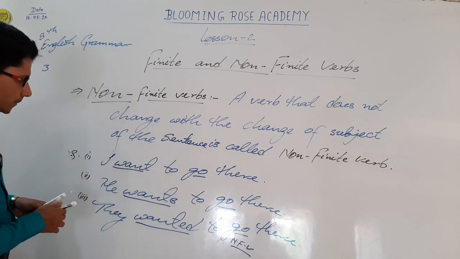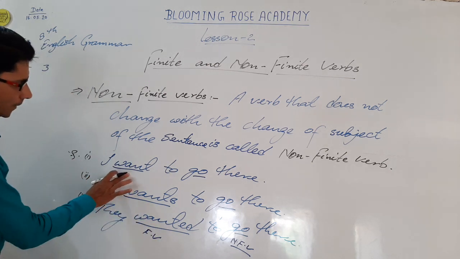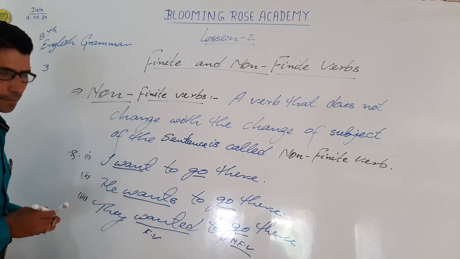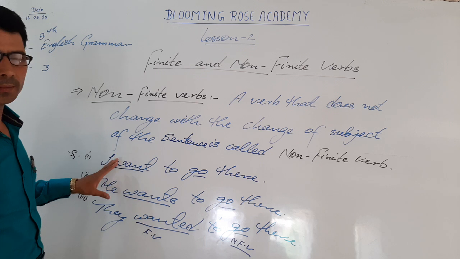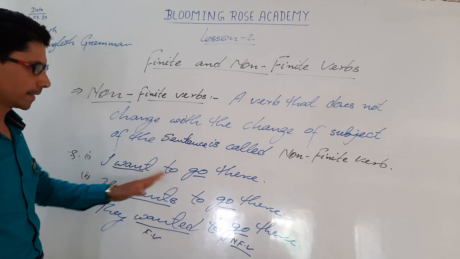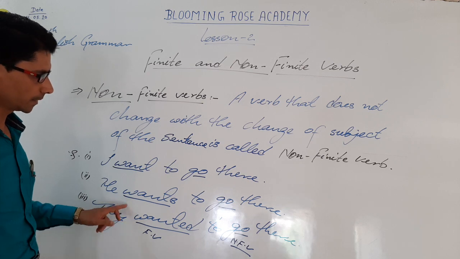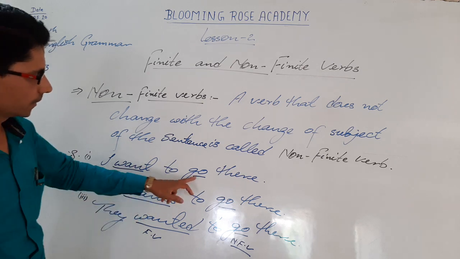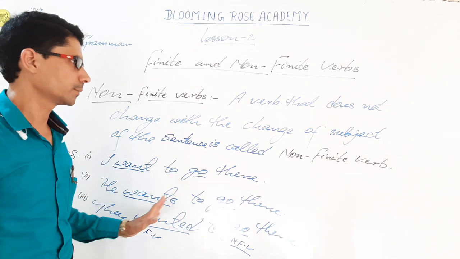Then what is finite verb? Finite verb is want, wants and wanted. Okay? I think now you have known what is the difference between finite and non-finite verb. A verb that changes with the change of the subject of the sentence is called finite verb, and a verb that does not change with the change of subject of the sentence is called non-finite verb.